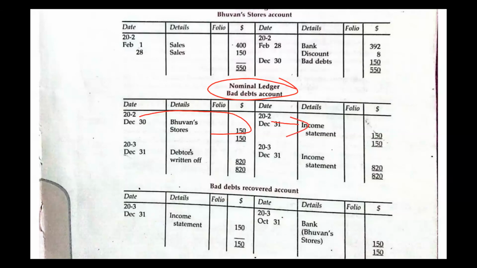Remember, bad debt is an expense, isn't it? Yes. We said that bad debt is an expense and all expenses are debited in the income statement. So the reason why we have put this on the credit side is that, according to the rule of double entry, it shall receive on the other side. That is what you do. So in short, you just record this side. After recording, you sum both sides. This is the last day of the month, the 1st of December, and you record the income statement. It's more like the balance carried down, but you don't write balance carried down.